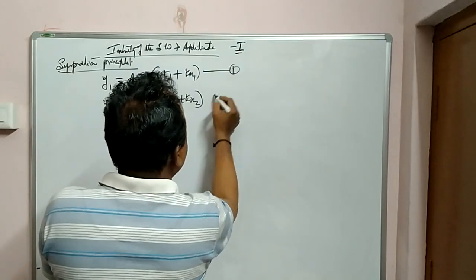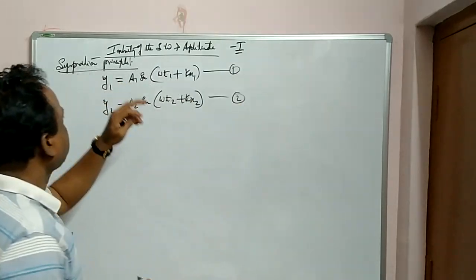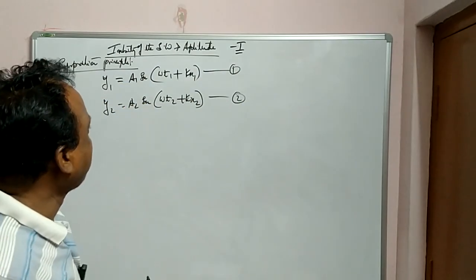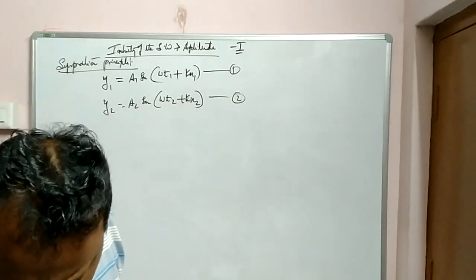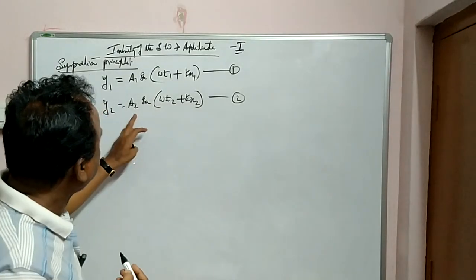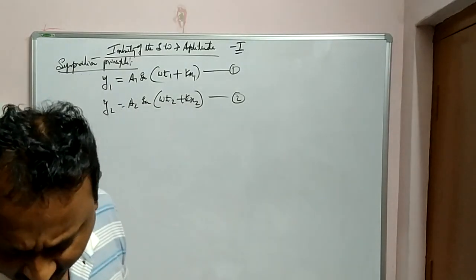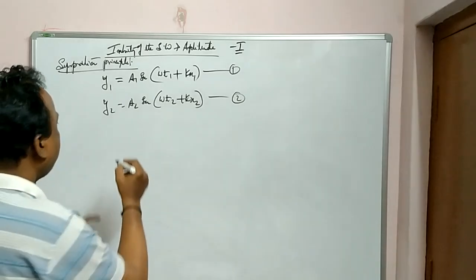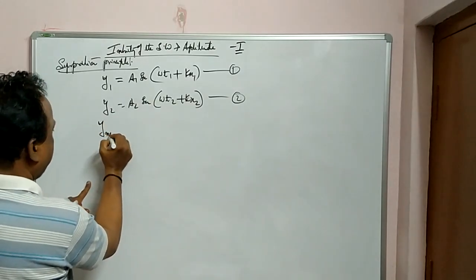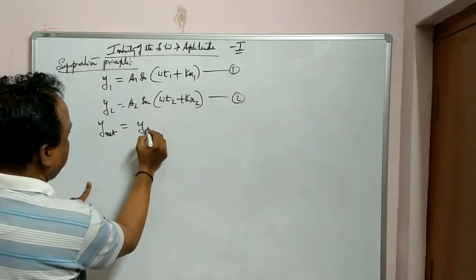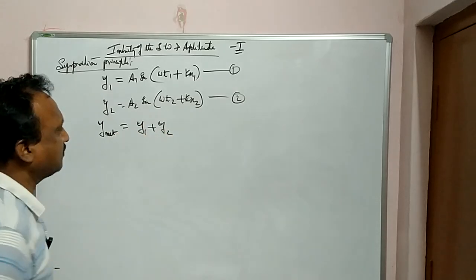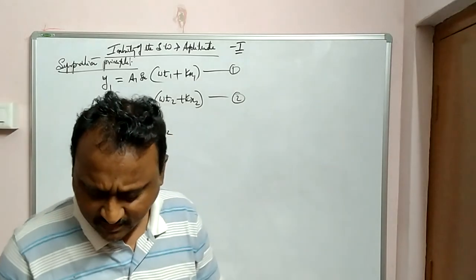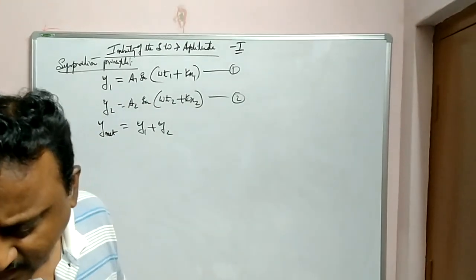One wave, two wave. First wave a1 sine omega t1 plus kx1, second wave a2 sine omega t2 plus kx2. So how will we get y net? y net is nothing but y1 plus y2. The sum of the two waves is the resultant.